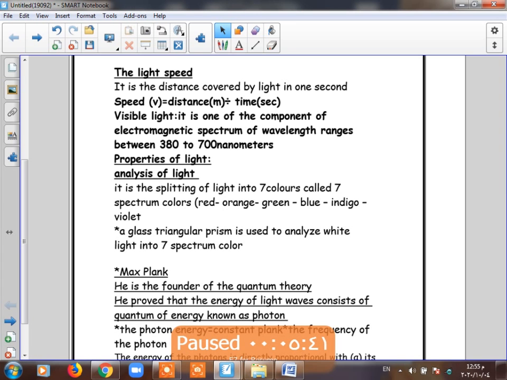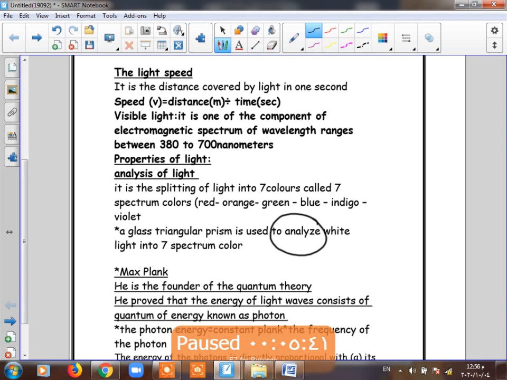And why can we separate white light? Because it consists of these 7 spectrum colors, by using a device called a glass prism. So what is the importance of the glass prism? The glass prism is used to make analysis of light into 7 spectrum colors. So we can analyze white light into 7 spectrum colors by this glass prism.